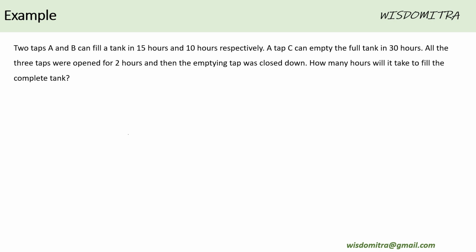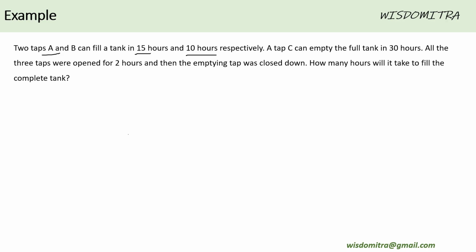Let us see one more example, which again involves both negative as well as combination work. So two taps A and B can fill a tank in 15 hours and 10 hours respectively. That means tap A can fill the tank in 15 hours, so every hour it fills 1/15th of the tank.